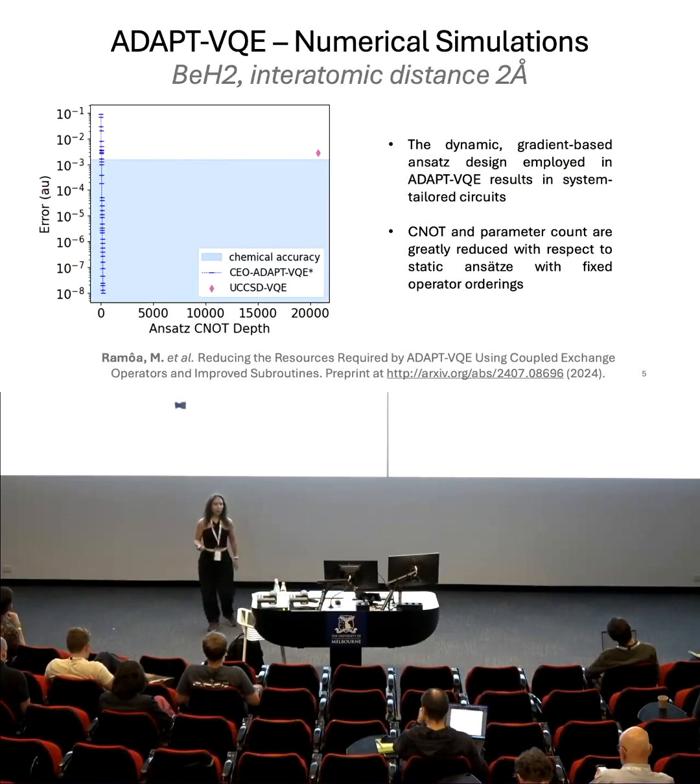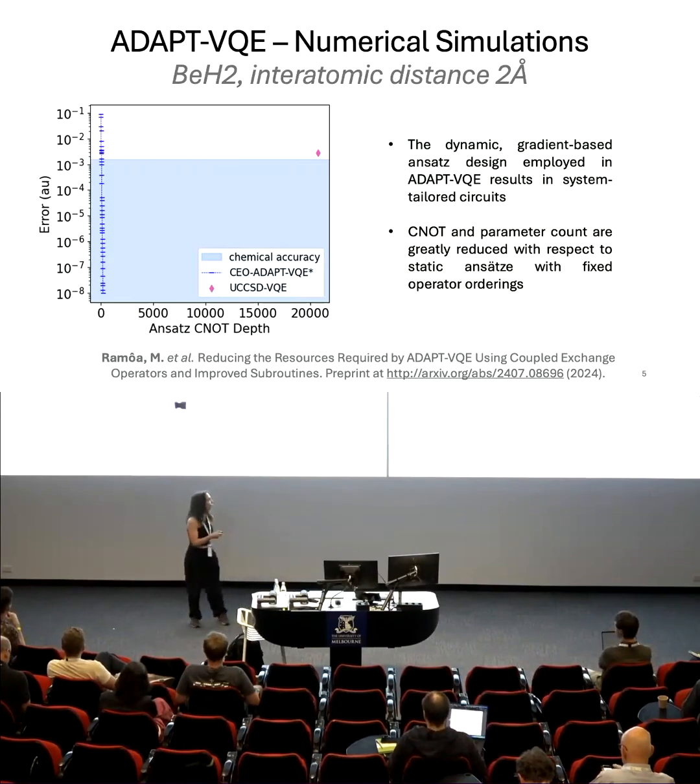So this system-tailored procedure results in a reduction of the requirements to run VQE on hardware. This is the result of a classical simulation of the algorithm for beryllium hydride, a molecule represented by 14 qubits, and we use the coupled exchange operator pool that we introduced in this recent preprint. The plot shows the error in the adaptive VQE energy against the CNOT depth of the ansatz. And we have the adaptive VQE curve in blue, and we have for reference the UCCSD point, which is the pink diamond on the corner.